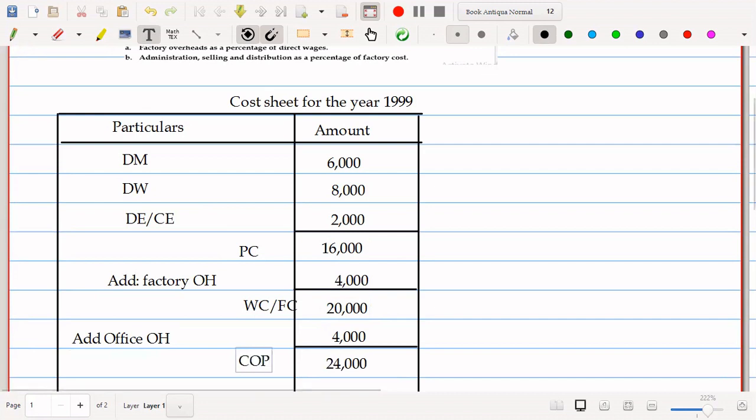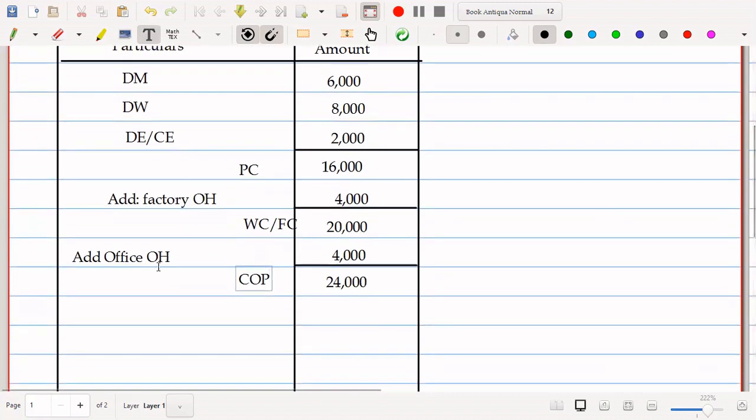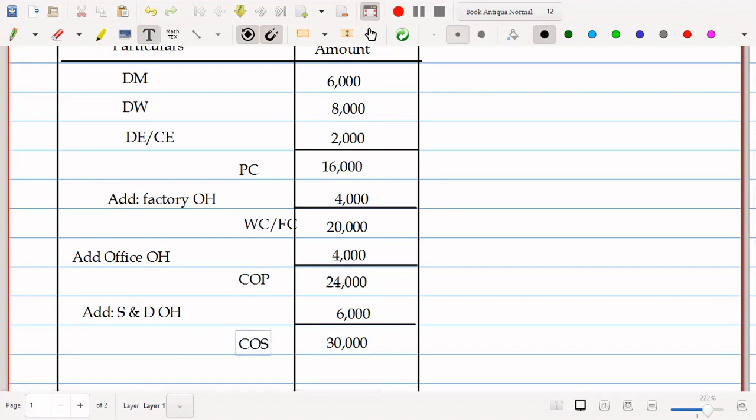Next, there is one more item to be added here. Add selling and distribution overhead. What's given in the problem? It's given as 6,000. Let's add this. Its total is 30,000. And this is cost of sales.